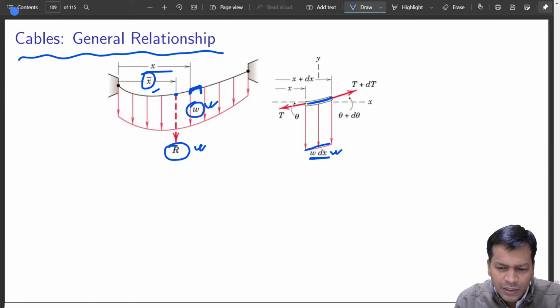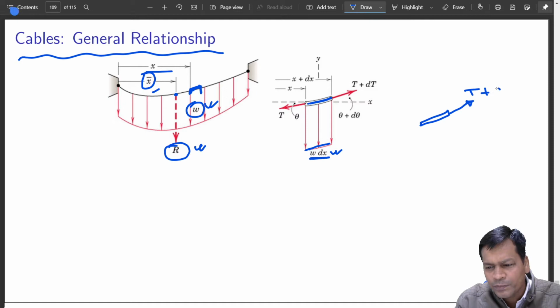Okay, so this is the downward force that acts on this, and there are two ends of this small segment. One end will have definitely little higher tensile load, is it not?